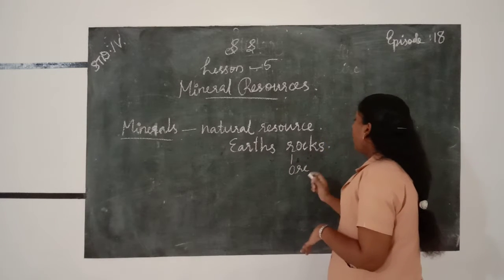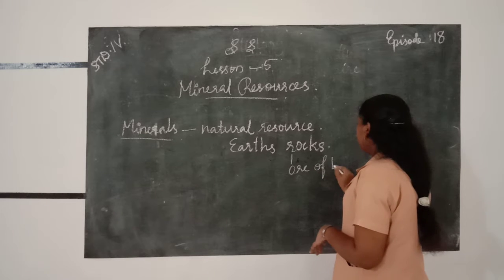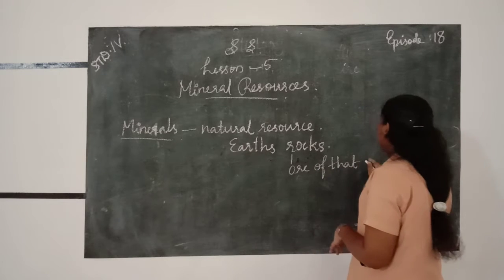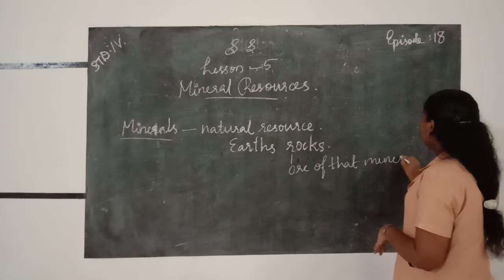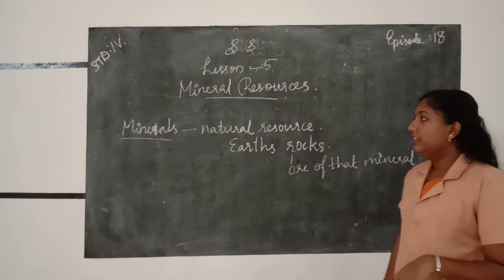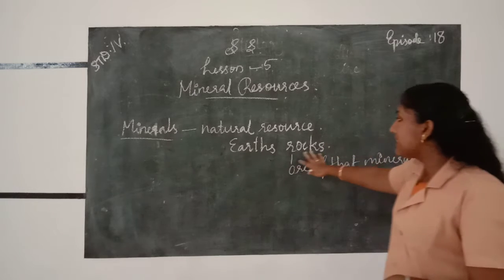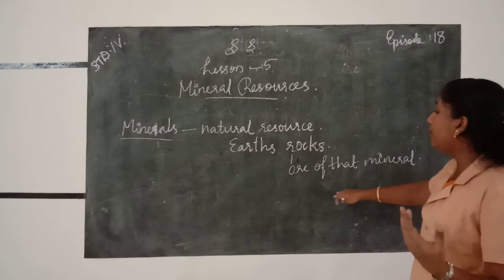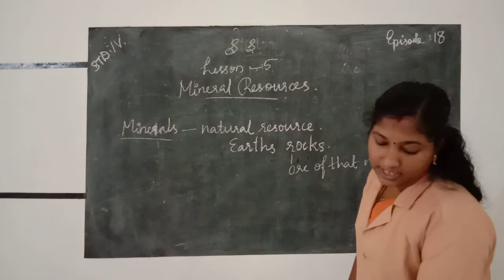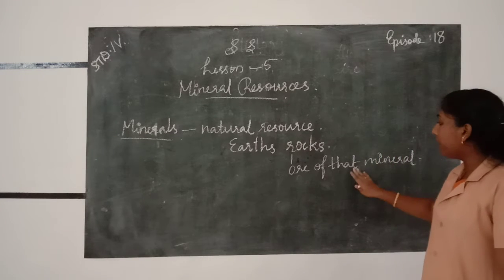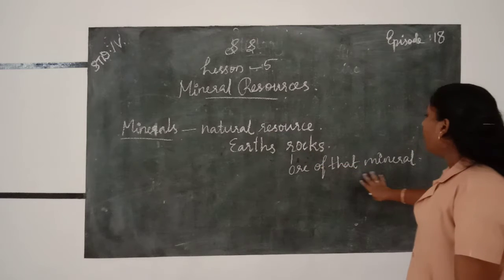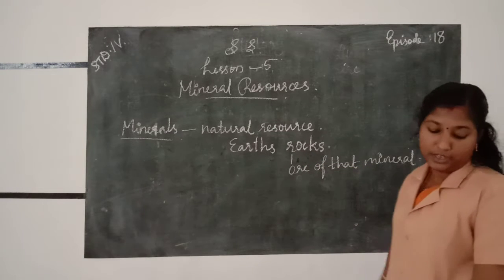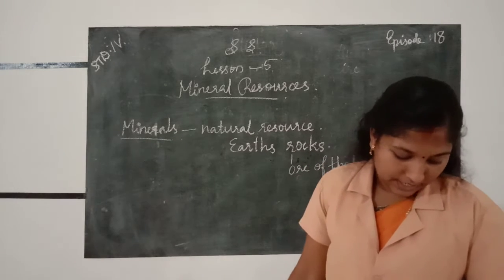What is called the ore of that mineral? The earth's rocks that contain a large quantity of a particular material. That is called the ore of that mineral.